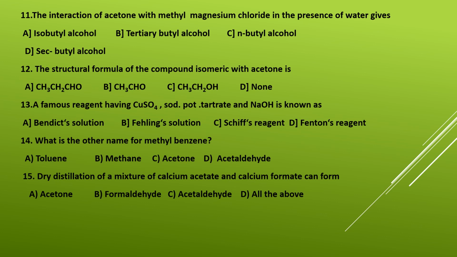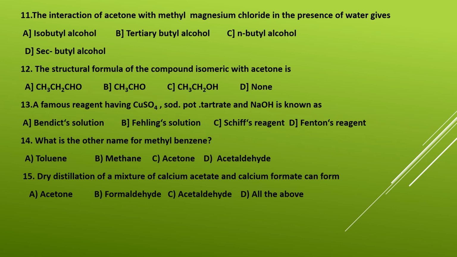So where did we come across this one? While doing the reducing properties of aldehydes. So CuSO4, sodium potassium tartrate, and NaOH is nothing but Fehling's solution. So option B is the right answer.